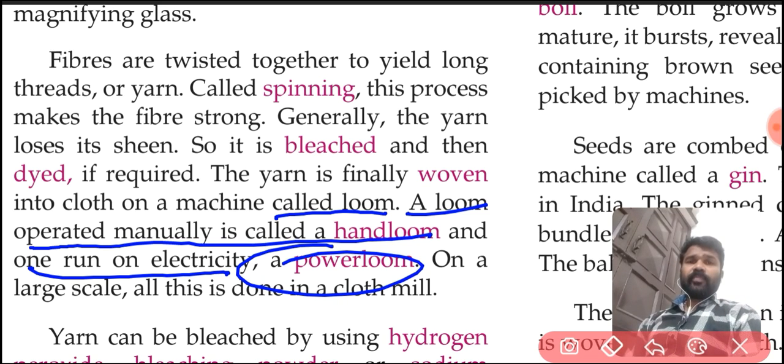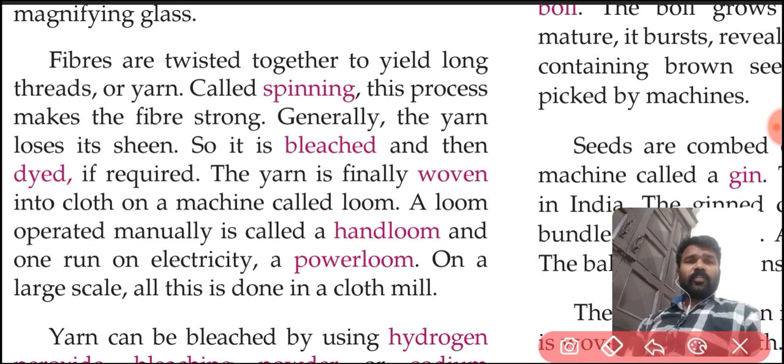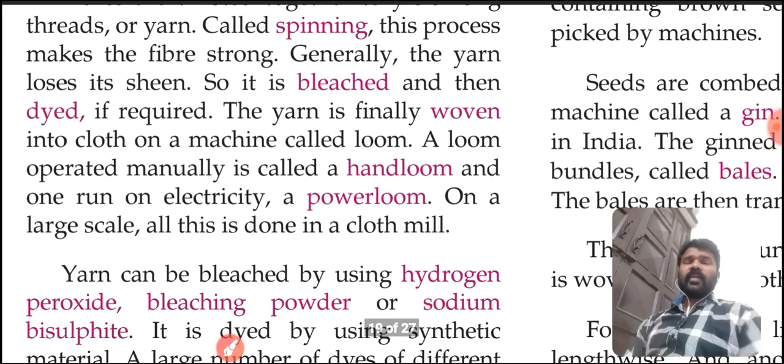Okay. The machine on which the yarn is finally woven is called a loom. Looms can be of two types. First one, hand loom, second one, power loom. A hand loom means a loom operated manually, and one run by electricity is called a power loom. On a large scale, all this is done in a cloth mill.